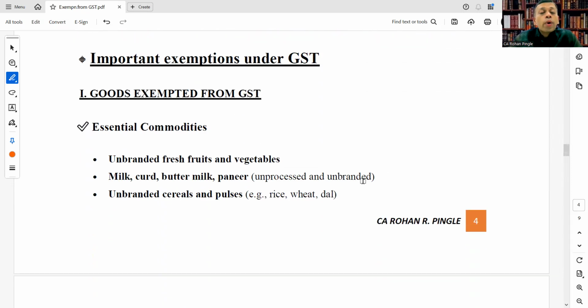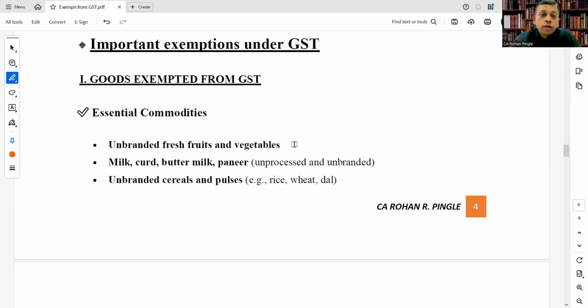Now, a very important part of today's session: important exemptions under GST. We will quickly touch upon the exemptions covered under GST. First, we will see goods exempted from GST.